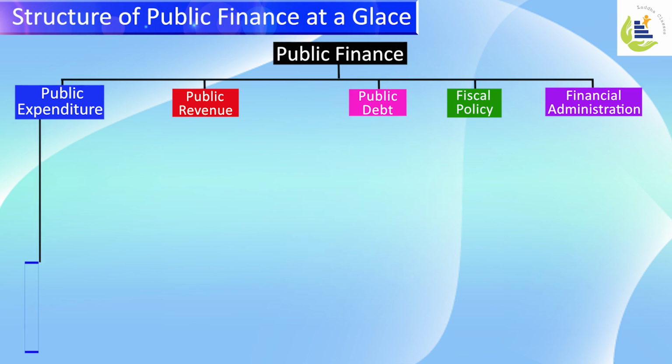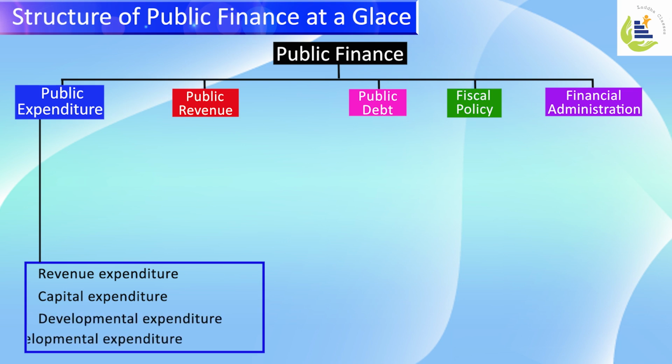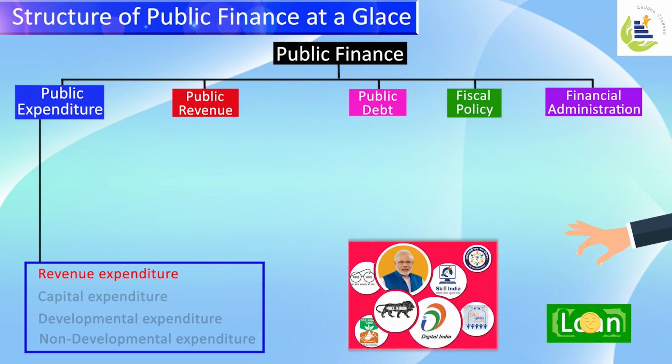There are basically 4 types of expenditures the government does, namely revenue expenditure, capital expenditure, development expenditure, and non-development expenditure. Revenue expenditures are short-term expenditures like paying off loans, paying off the interest on the loans borrowed, or giving subsidies. All these come under revenue expenditures.